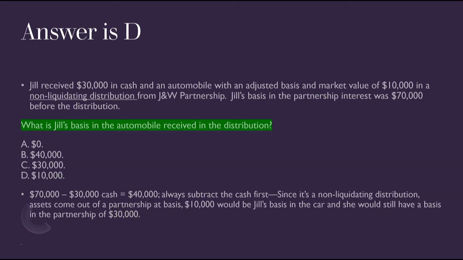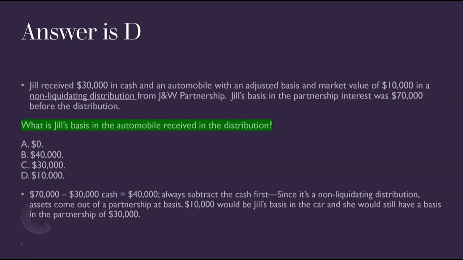And they could easily ask you that. What's her remaining basis in the partnership after these two distributions? They didn't ask that here, but they could. And we always anticipate the next question based on the facts given. So this time around, she would have a remaining basis because it's a non-liquidating distribution. She'd have a remaining basis in the partnership of $30,000.